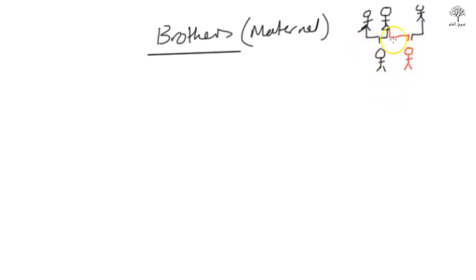So in inheritance we have to know this. What kind of brother is it? Or what kind of sister is it? So that is the sister or brother, maternal brother. Like I said, the other brothers are the ones who receive the remainder.